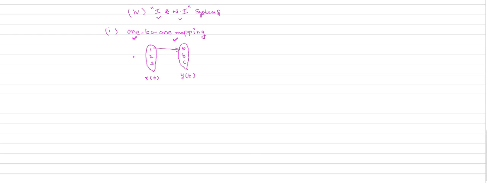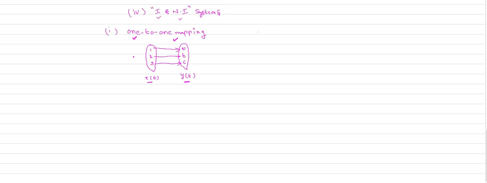If I consider x of t equal to 2, I will get y of t is b. If I consider x of t equal to 3, I get y of t equal to c. That means for distinct values of the input, you get distinct values of the output. That is nothing but the one-to-one mapping.